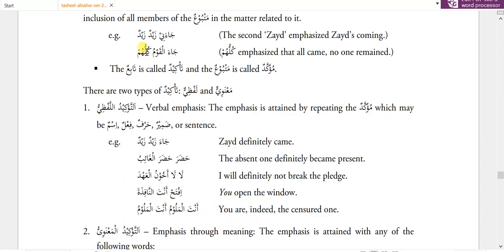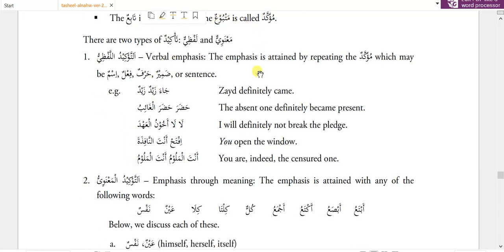So here kulluhum, kullu is muzaf and hum is muzaf ilay, and hum zamir is jama. Why? Because al-qawmu is jama as well. So kullu is also one of the takid manawi, and it also becomes muzaf, and the word after it is zamir and it is muzaf ilay. Actually, kullu is always used as a muzaf. Now, the tabi is called Takid and the matbu is called Muakkad.